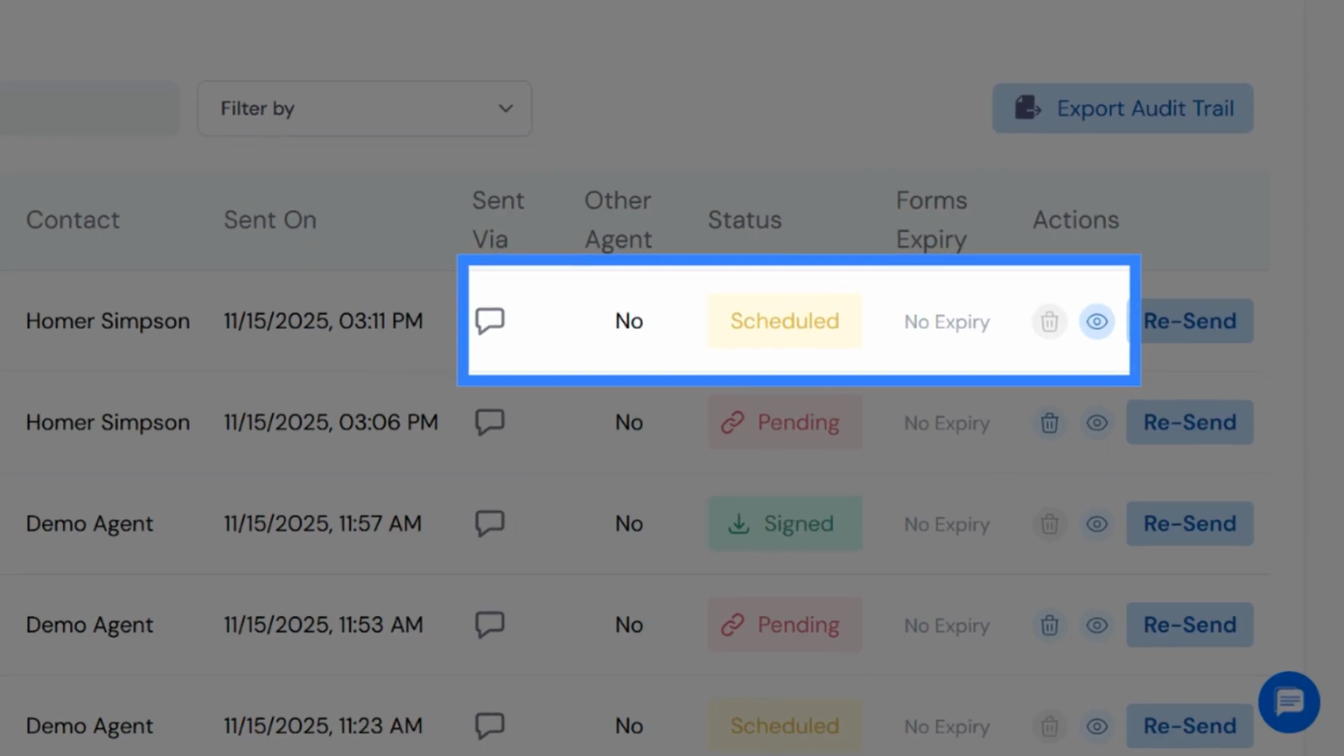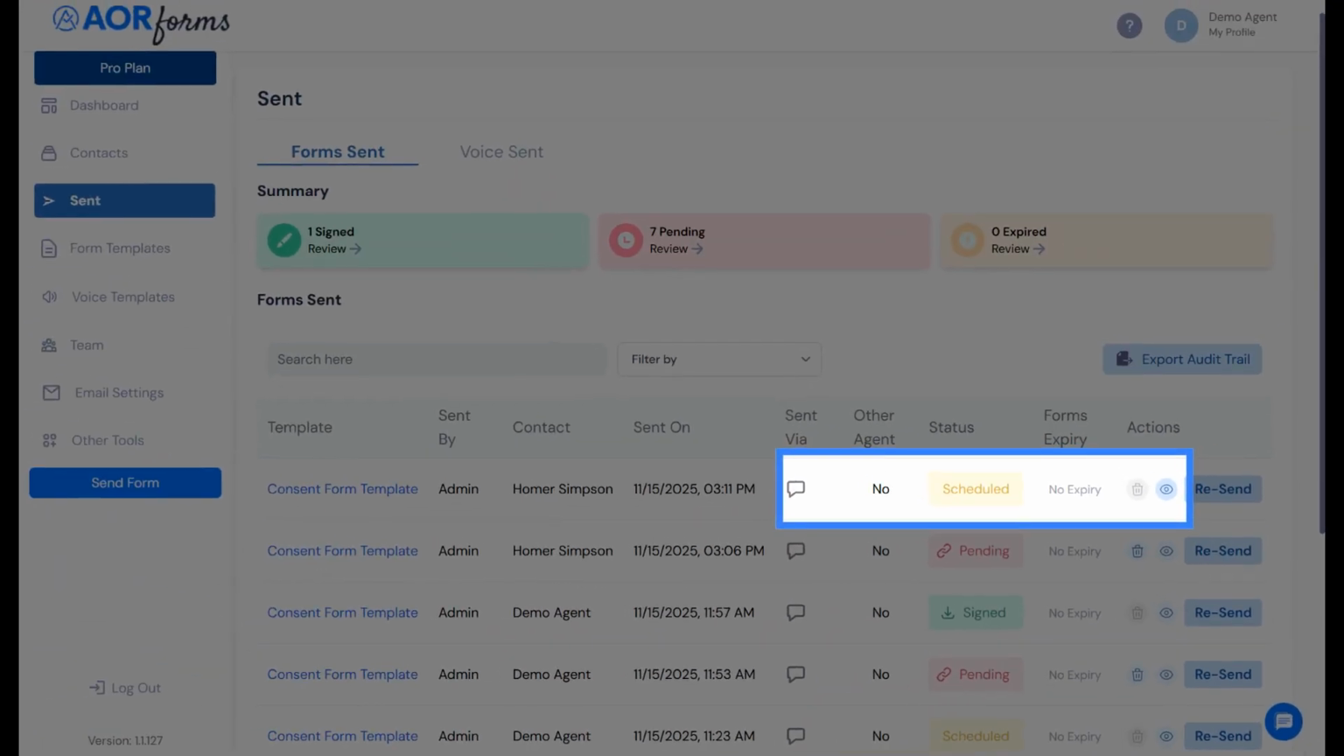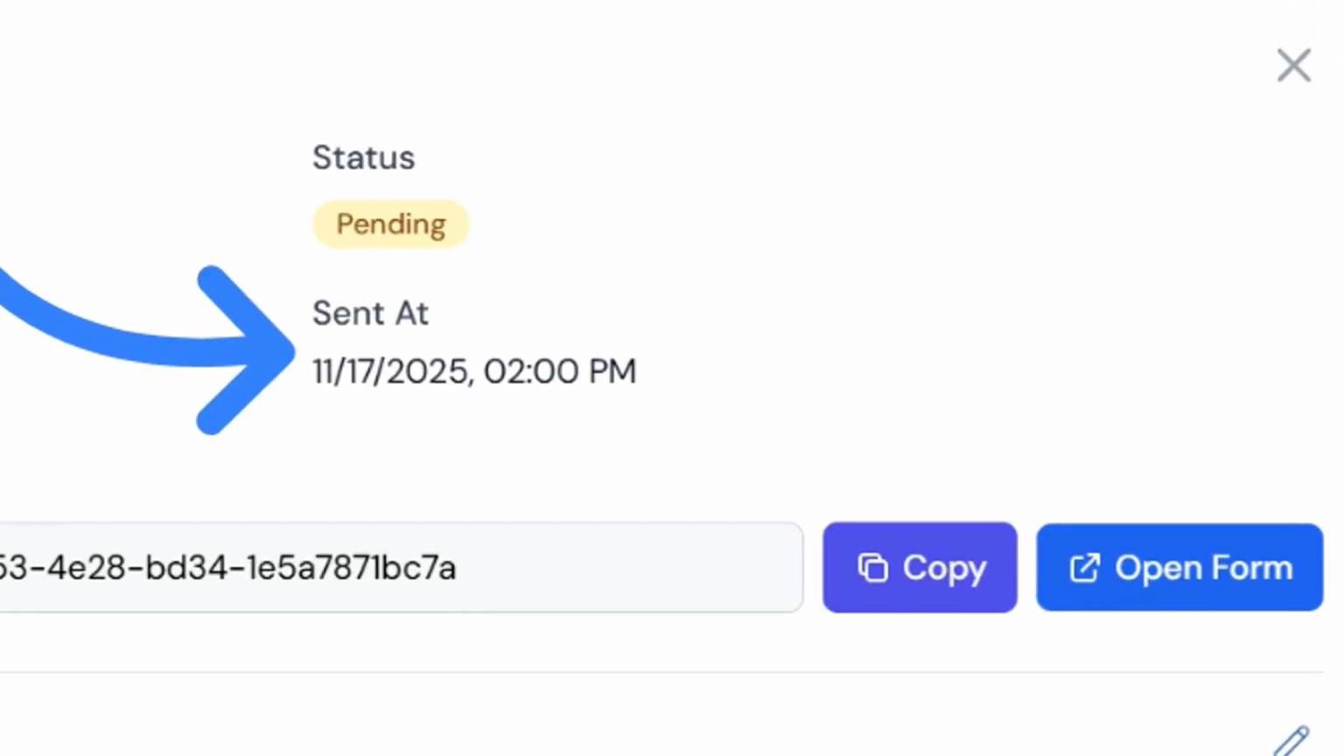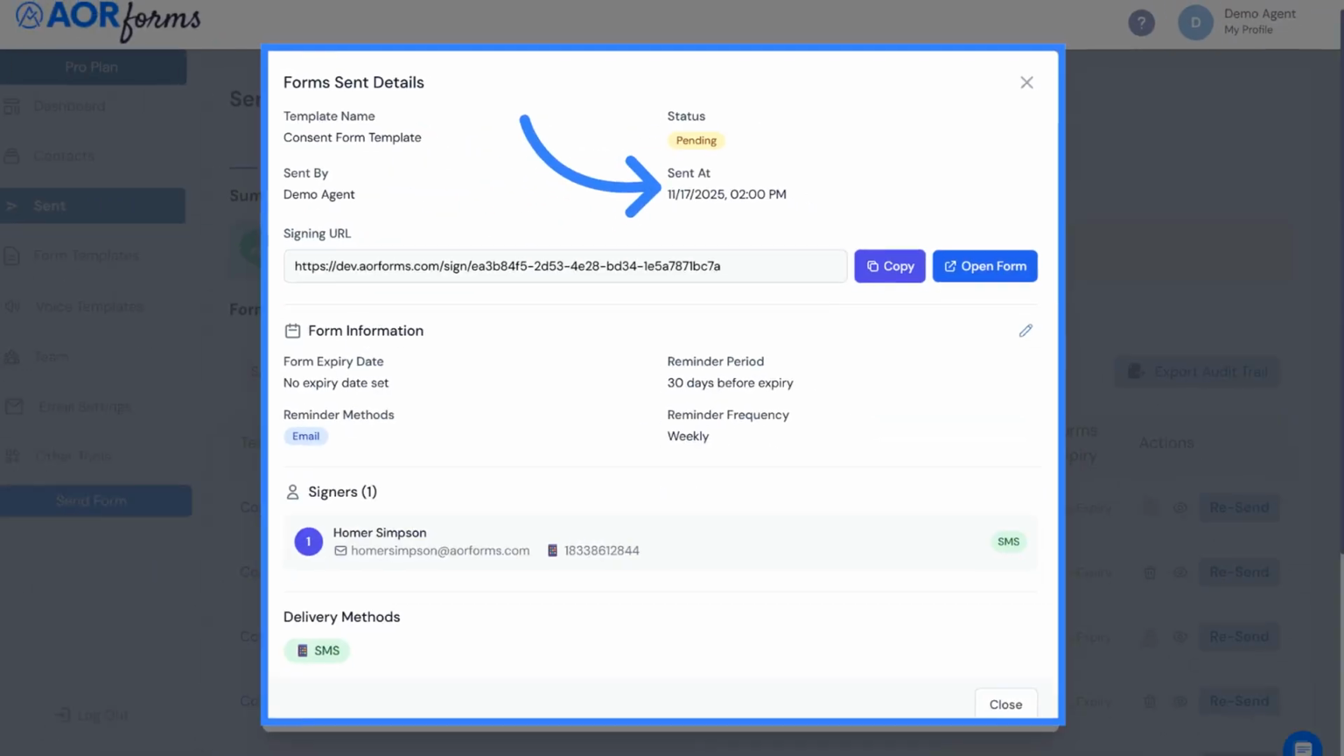In your list of forms sent, the SMS message will have a status of scheduled. To view when the message is scheduled to send, click on the eyeball icon. The form sent details will show the date and time that the message is scheduled to send.